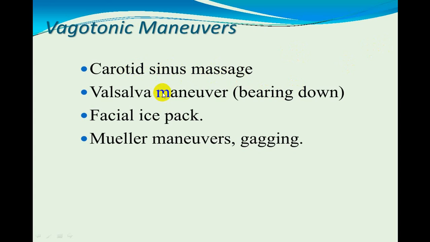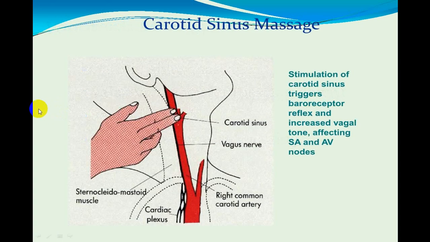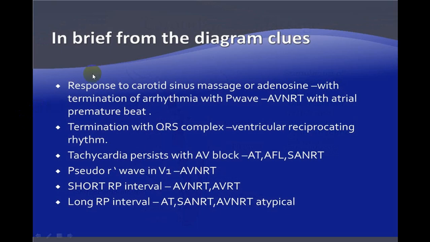Carotid sinus massage or Valsalva maneuver or facial ice pack or Muller maneuver or even gagging, all this will produce effect if it is sinus or if it is atrial. If it doesn't produce, don't try again and again. So what will be the response? The person may terminate the QRS complex very rarely in a ventricular reciprocating rhythm. If tachycardia persists with AV block, it is more in favor of an atrial tachycardia or atrial fibrillation or sinus node re-entry tachycardia. Now this you have to keep in mind.